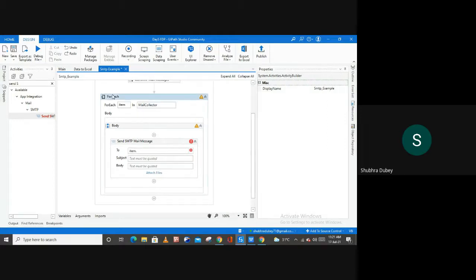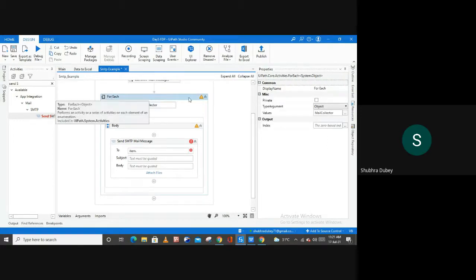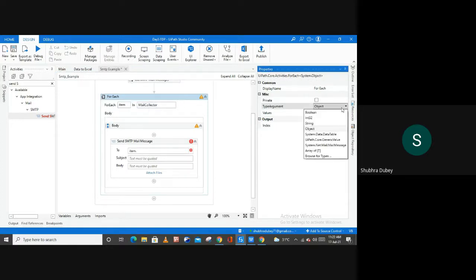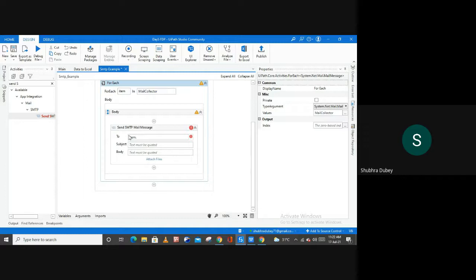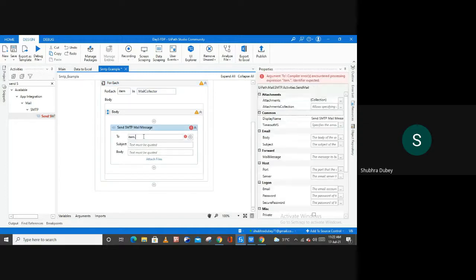Let me first change the type argument of this for each activity. For this type argument, here we have System.Net.Mail.MailMessage, right? Select this particular type argument and then you can type here item.from.